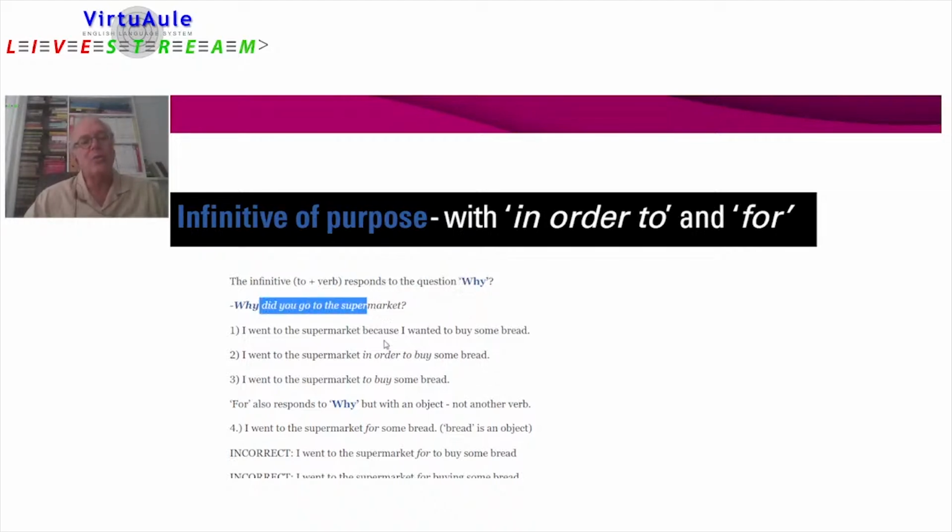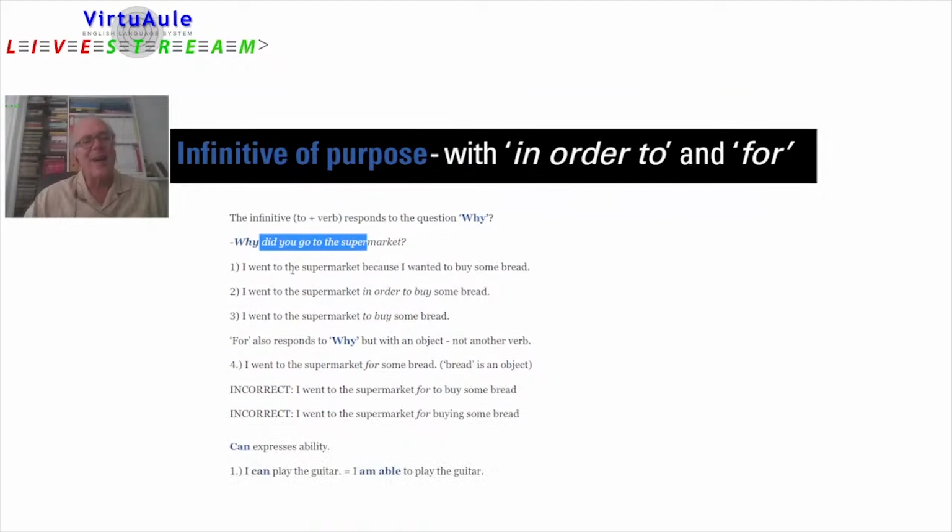Why did you go to the supermarket? I went to the supermarket because I wanted to buy some bread. I went to the supermarket in order to buy some bread. I went to the supermarket to buy some bread.